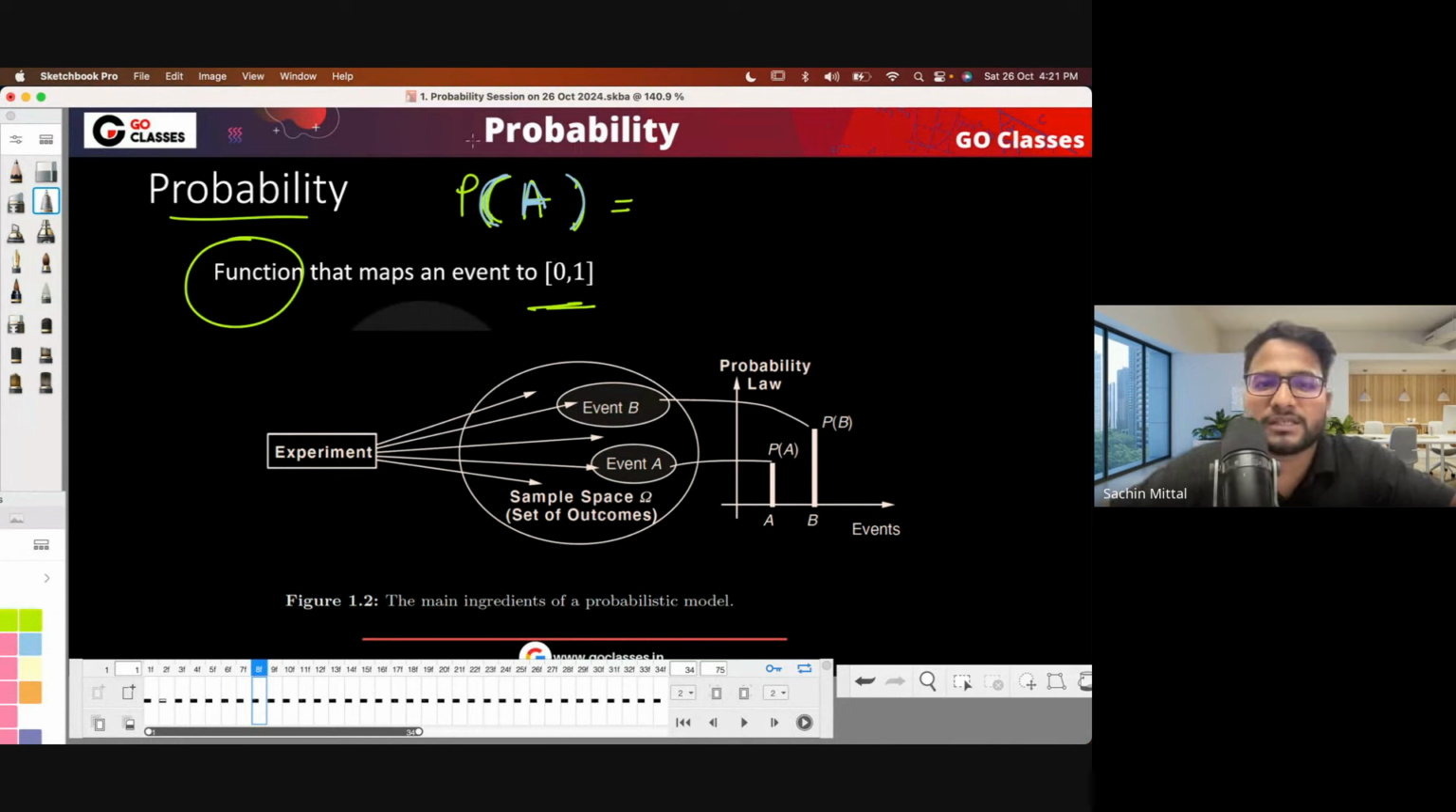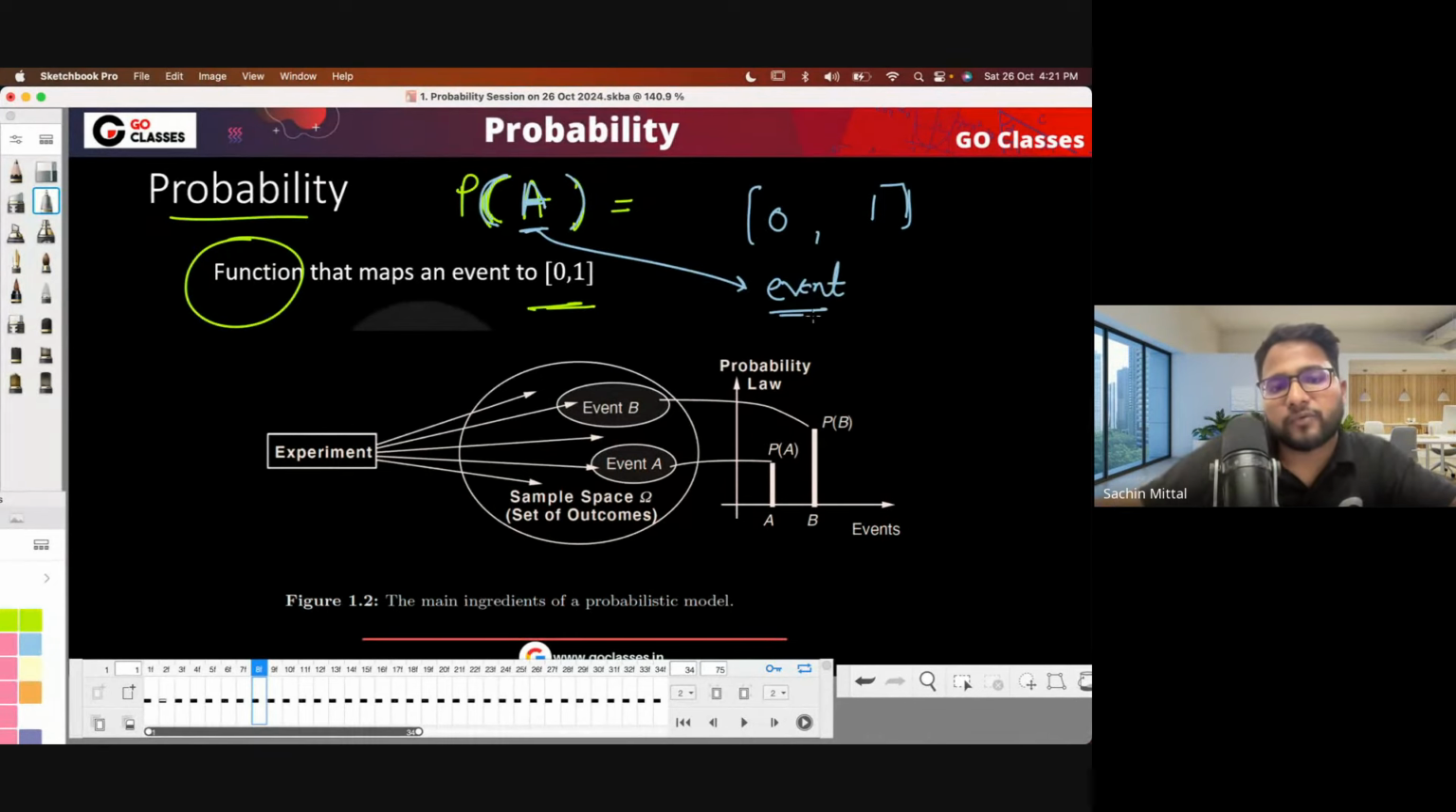Okay, so let's continue here. What I'm saying is that probability is a function that maps an event to a value from 0 to 1. For example, if I ask for the probability of A, it will depend on the question, but it will be something from 0 to 1, right? Now this A has to be an event. So if you treat it as a function, P is a function from events to 0 to 1, right?